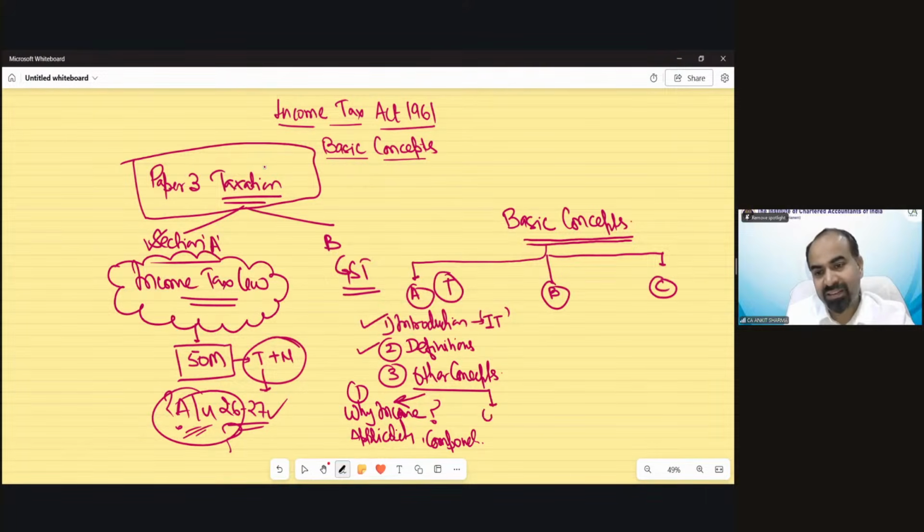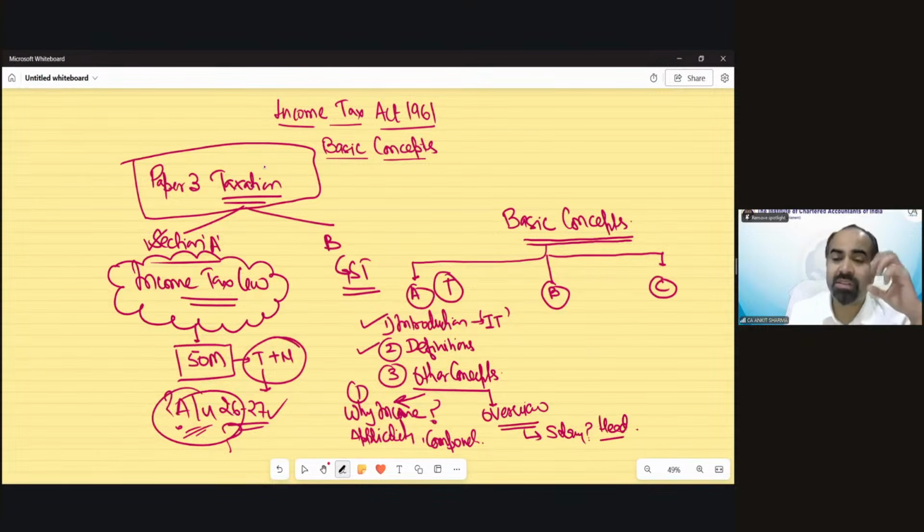Also, this Part A will give you an overview of the future chapters, which we are going to discuss in income tax later after the basic concept. It will give you a very small overview regarding the meaning of salary and heads of income.